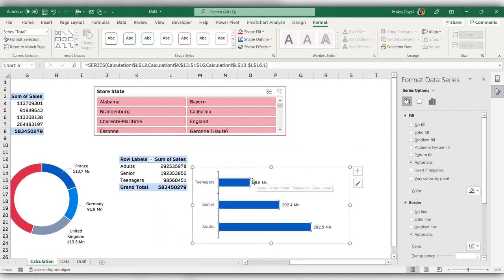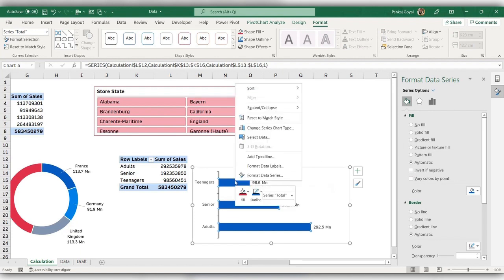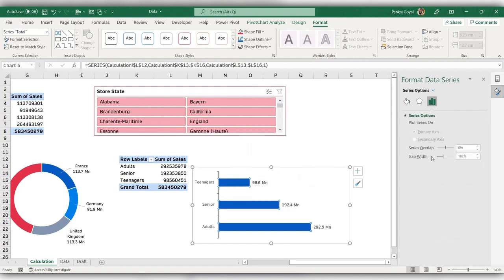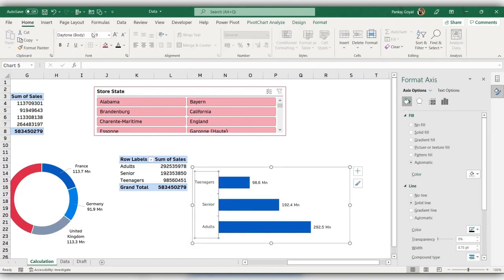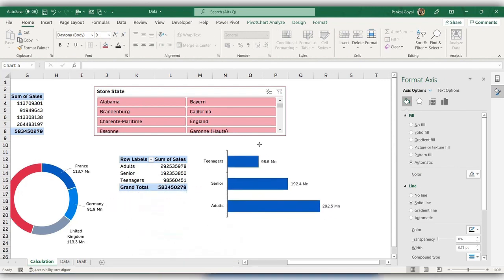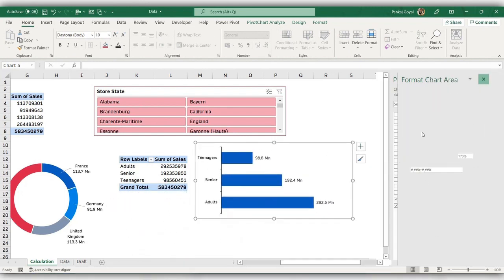Also I can make the bar thicker by just right click here, format data series and decrease the gap width here. So this is good. Just a bit more formatting and the chart is ready. Let me close this.